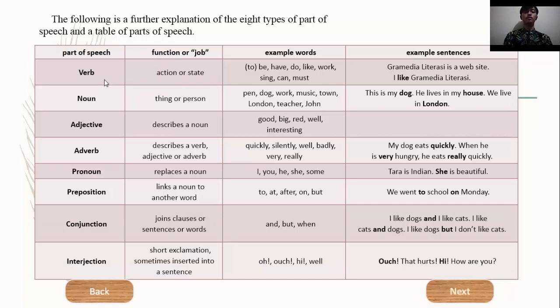Example sentence of adverb is: My dog eats quickly. Quickly is adverb. When he is very hungry, very is adverb. He eats really quickly. Also, really is adverb.